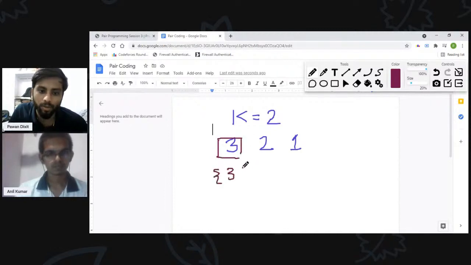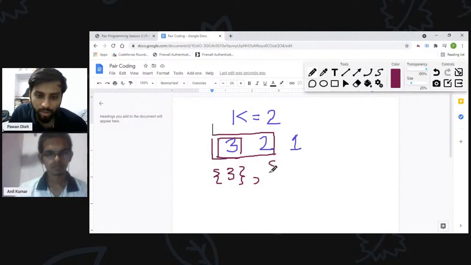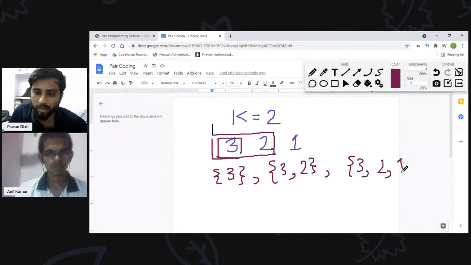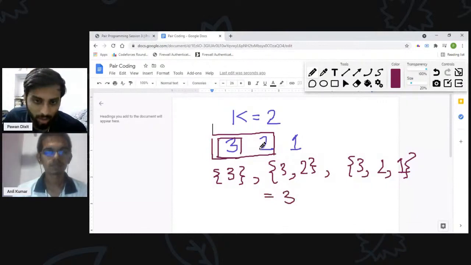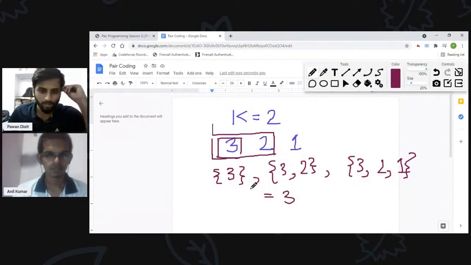So let's list those subarrays. One is 3, then 3 2, then 3 2 1. As we can see that only 3 is greater than 2. So we have to consider all the subarrays which contain 3 only, right? Yes. So these are the possible subarrays. So hence the answer is 3. So I think the question is clear now. What was the second sample?